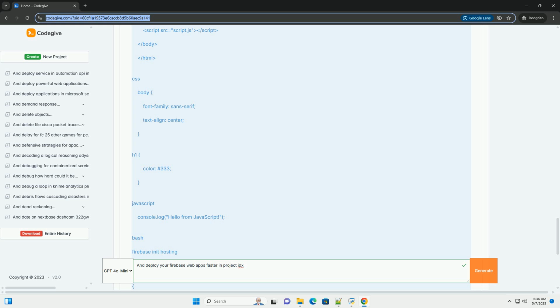Example GitHub Actions workflow. Explanation: this workflow is triggered on pushes to the main branch. It installs Node.js, installs dependencies, builds the project, and then deploys it to Firebase Hosting using the FirebaseExtended/action-hosting-deploy GitHub action.